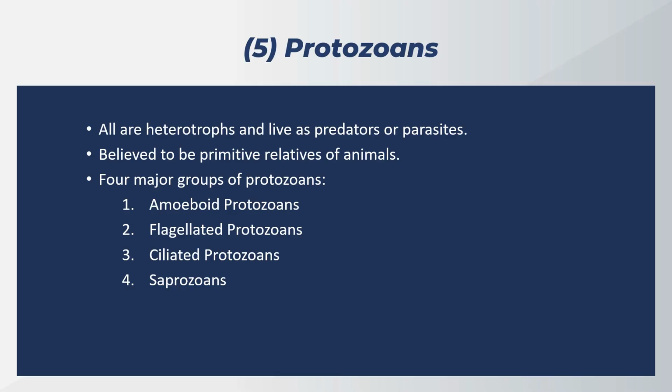The last class in our discussion is protozoans, which are all heterotrophs and are majorly predators or parasites. They are the most important group under kingdom Protista because they are primitive relatives of animals and also because they cause a lot of human diseases. There are four major groups in protozoans.